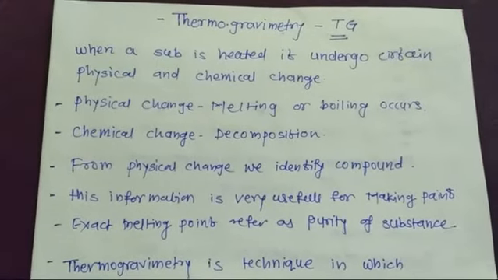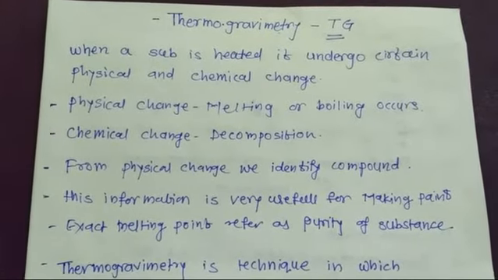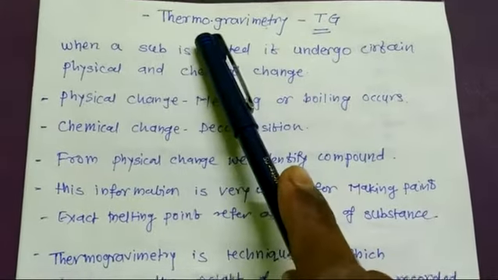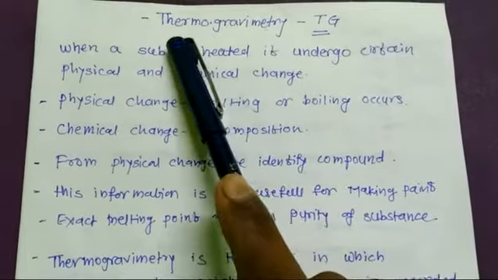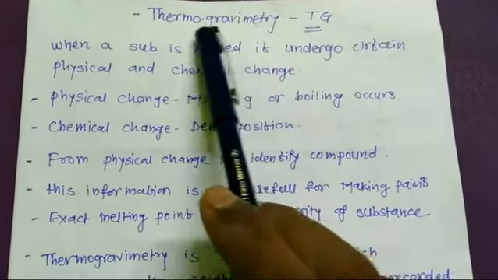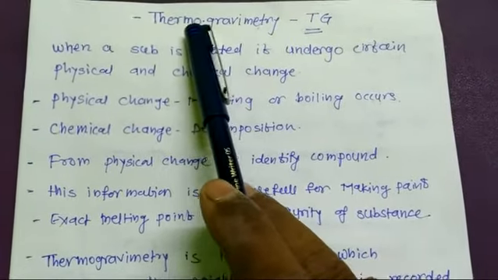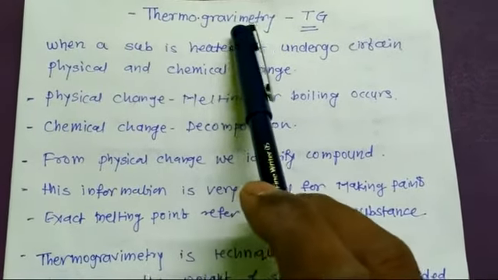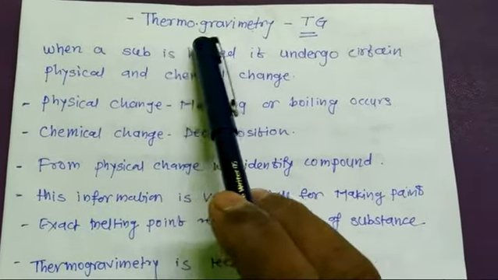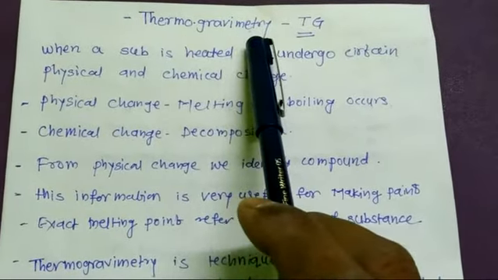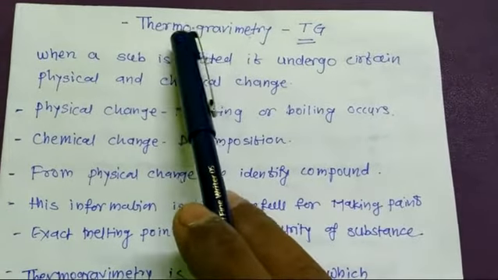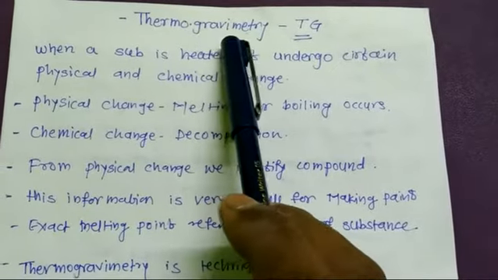So today we discuss thermogravimetry. We differentiate between thermo and gravimetry. Thermo means temperature and gravimetry means weight. It is related to temperature, which is heat, and gravity, which is the weight measured by a balance. So the thermogravimeter is an analytical instrument that uses the temperature as well as the weight